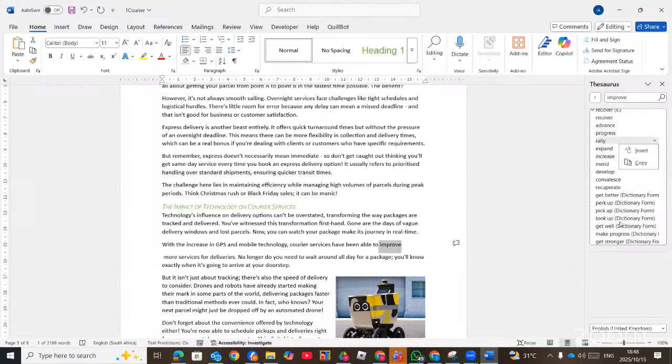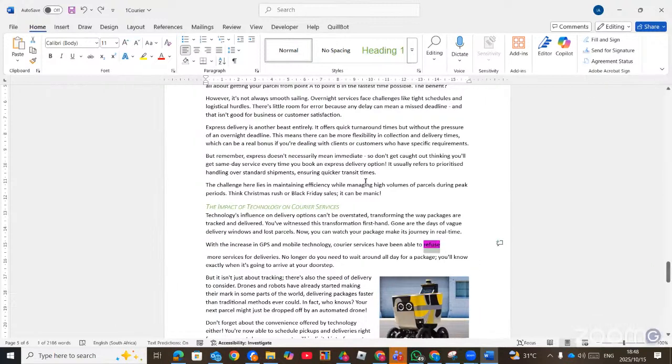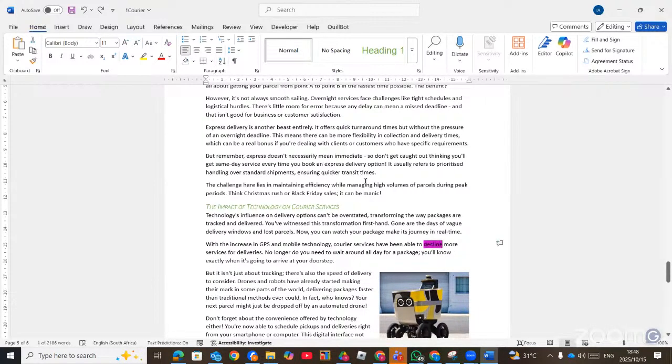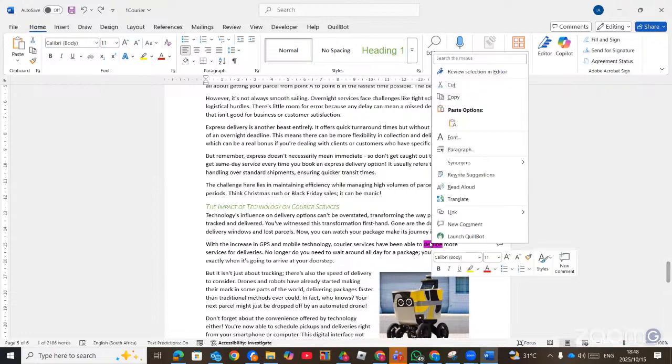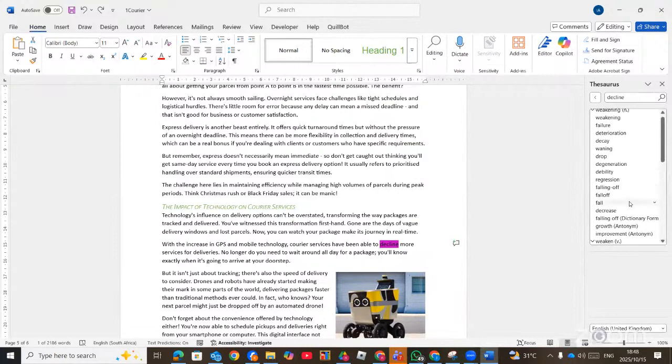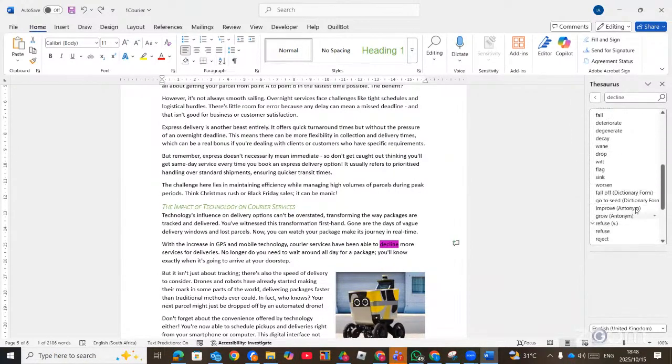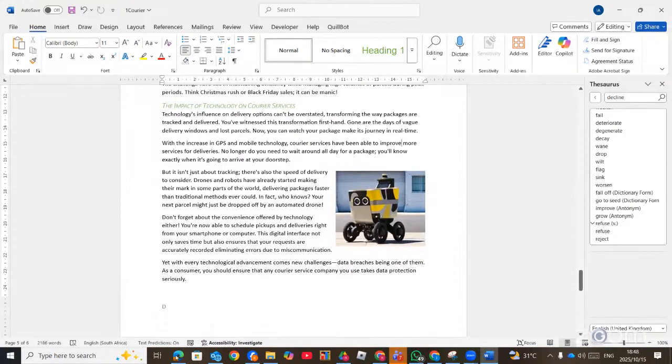So if we pick, let me go back. The original one was decline. So when we right click, synonym, thesaurus, now we need to choose one of the antonyms. Improve, you click on that arrow to insert it, or you can copy and paste so that it will replace it. Right. The next question.